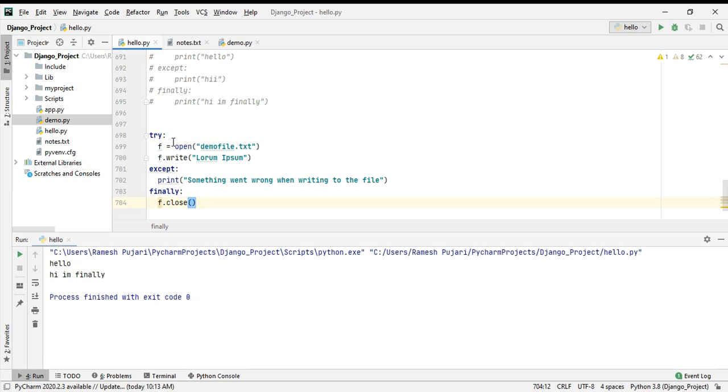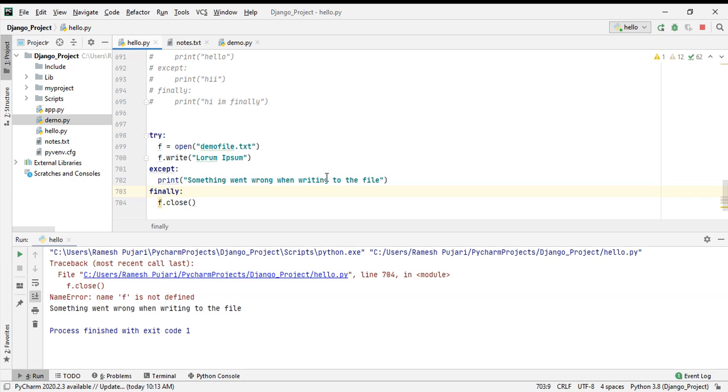See, I am using a try block here and I am opening the file demo file. See here, demo file does not exist, so it will give the error. I will write the file, this is the file content. I'm using except, if any error occurs, then I'm printing something went wrong with this file. Then I'm closing it in the finally block. So I will run this program.